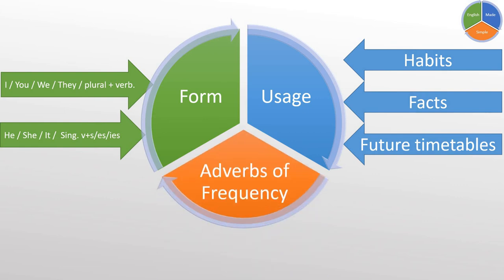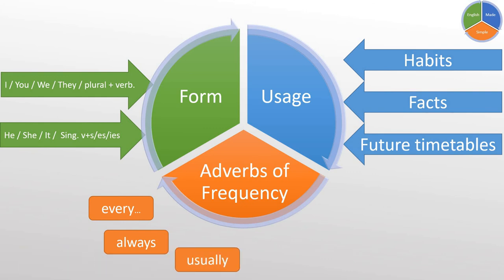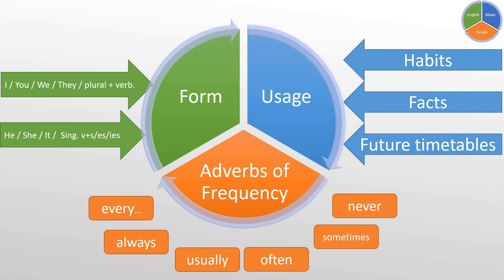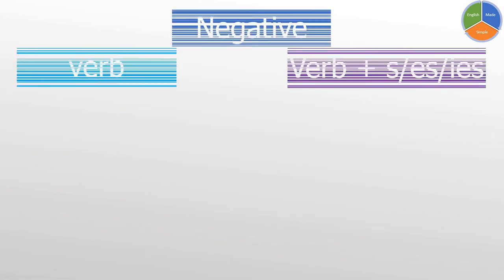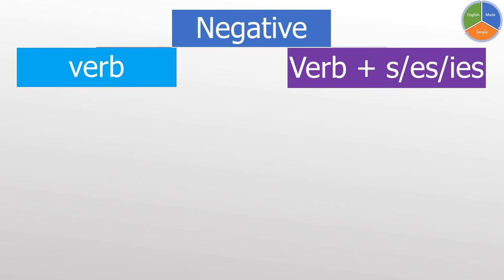The last thing we learned about the present simple is the adverbs of frequency. Every, always, usually, often, sometimes, and never. When we see any of the adverbs of frequency in a sentence, this means we should use the forms of the present simple. Just the verb or verb plus s, es or ies. Okay, and now let's move to the negative form.